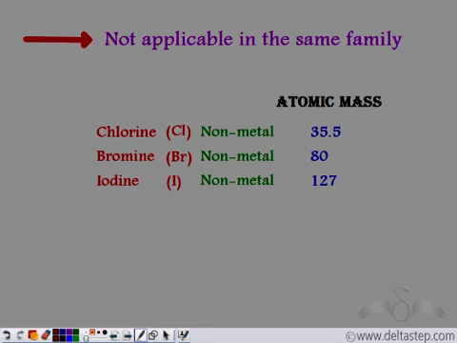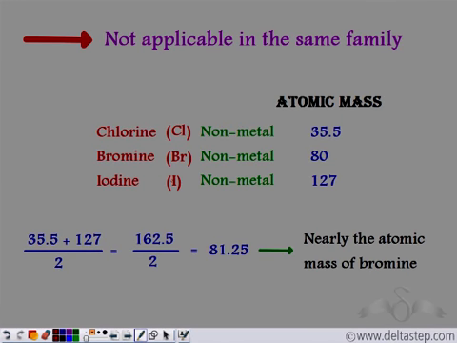We have seen that for a family of elements, chlorine, bromine, iodine, when placed in increasing order of atomic mass, they follow the law of triads. The average comes out to be nearly equal to the atomic mass of bromine. So for these 3 elements, the law of triads is valid.